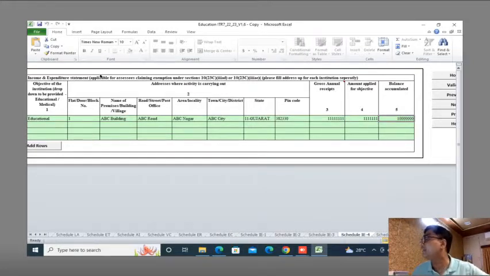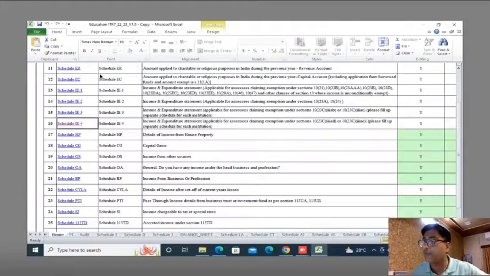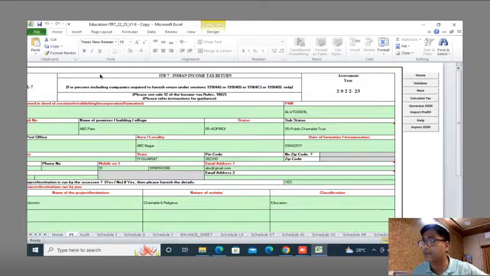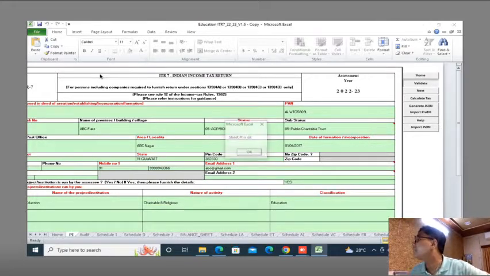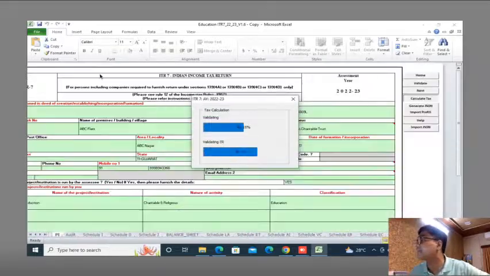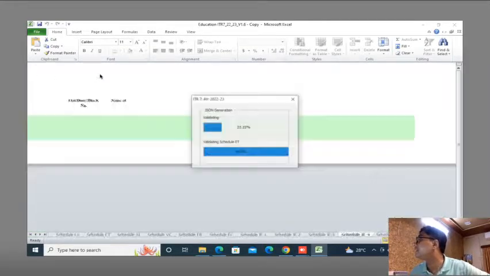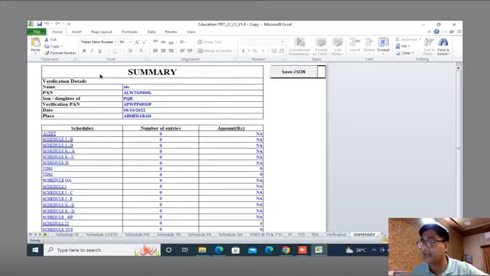This is what you can see. My accumulated balance is 1 crore rupees. Now, once again, I'm going to the home sheet. I'm going to the PI sheet because I opened the file again. I'm validating the sheet. So it is okay. I am calculating tax. Tax is calculated. Generating JSON file. So yes, the JSON file is generated as I mentioned.